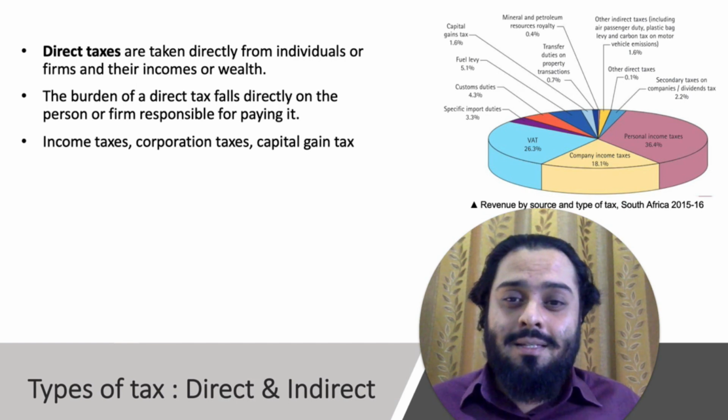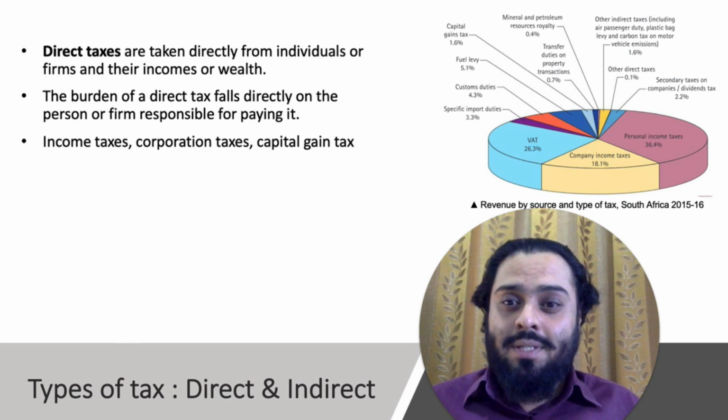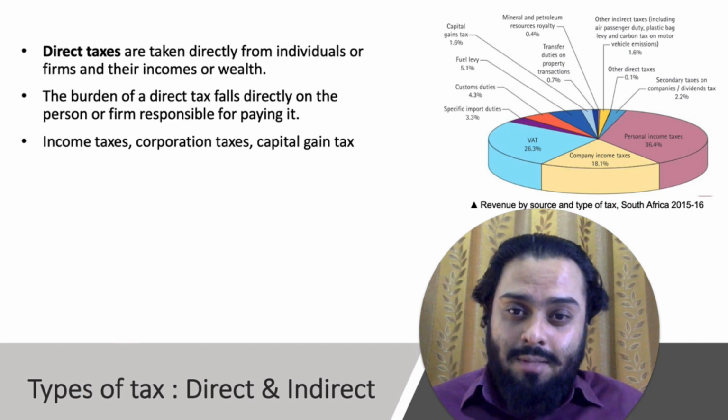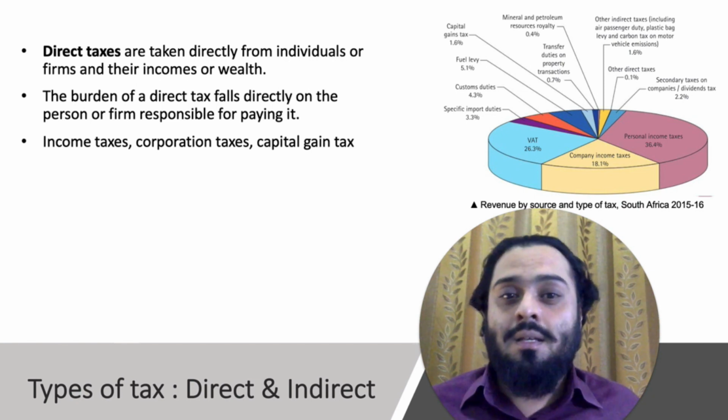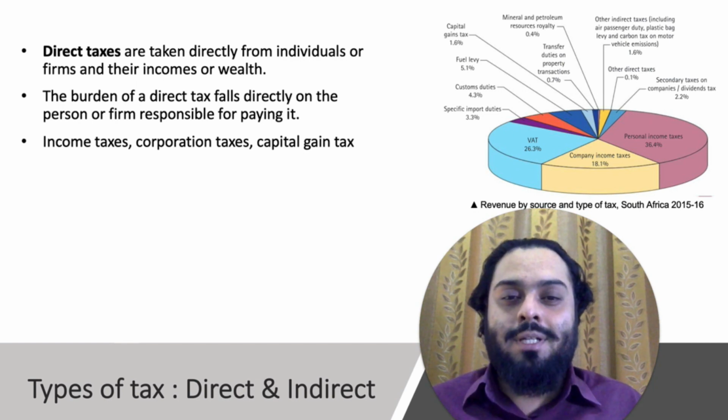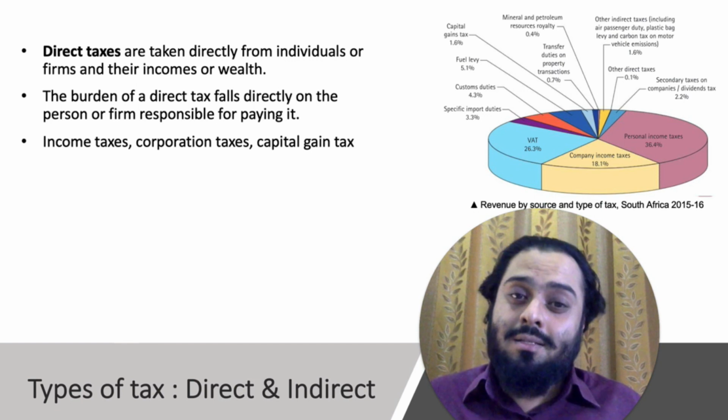Income tax is tax on wages and salaries. Corporate tax is tax on profits earned by businesses. Capital gain tax is, let's say, when someone buys a property and they make a gain, the tax on that gain.